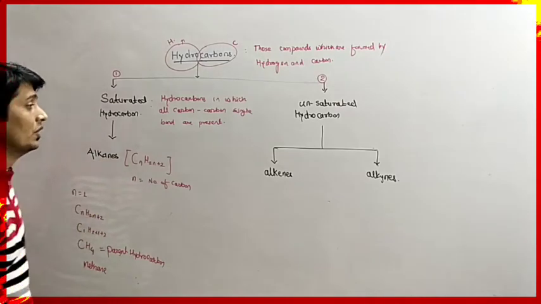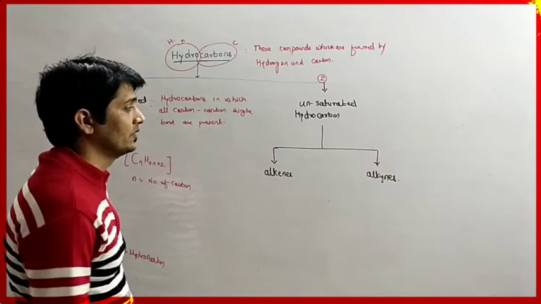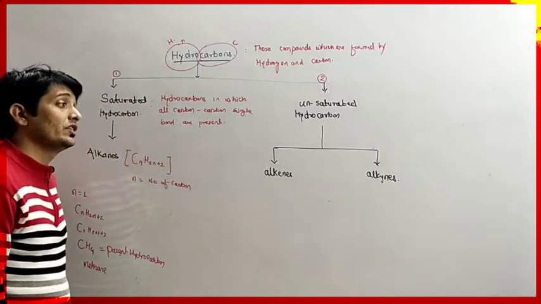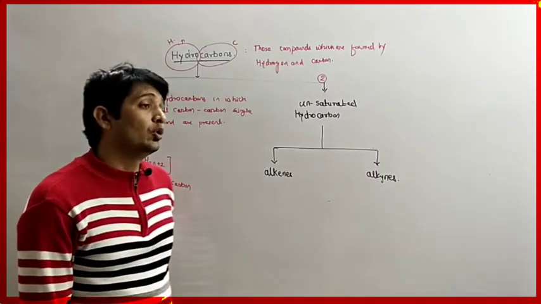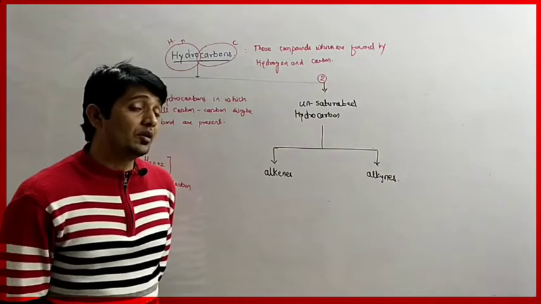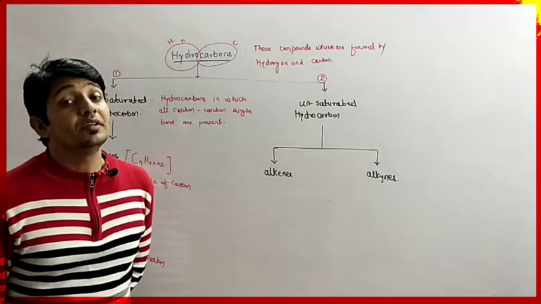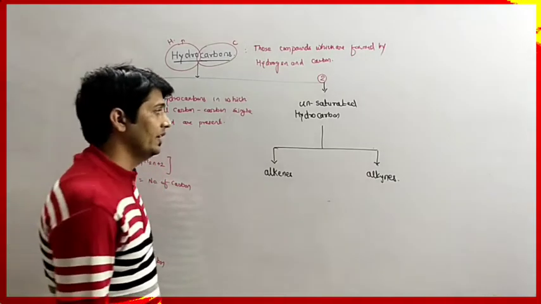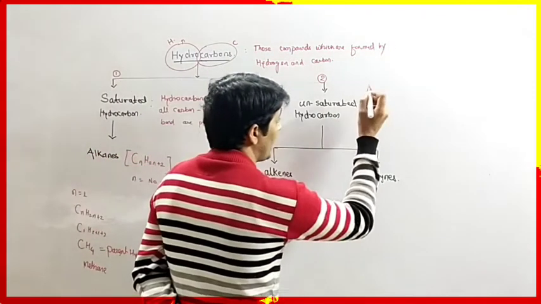Okay. Now unsaturated hydrocarbons. Unsaturated hydrocarbons are those hydrocarbons in which at least one carbon-carbon double bond or carbon-carbon triple bond is present. So what are unsaturated hydrocarbons?